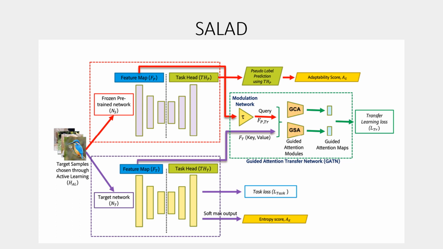The next is mining samples. The effectiveness of GATN depends on the samples mined from the target dataset. While it is important to choose samples that are similar to the distribution familiar to the pre-trained network for effective knowledge transfer, we need to ensure that the chosen samples are informative to the network with respect to the target dataset. To do so, the active learning heuristic fuses transferability from the pre-trained network as well as uncertainty with respect to the target network.